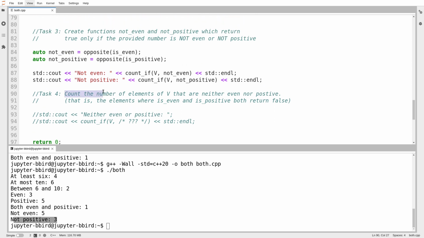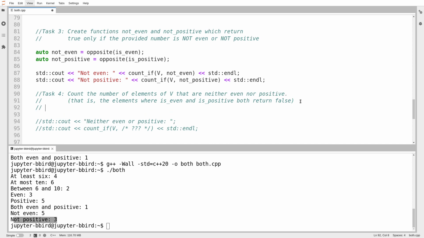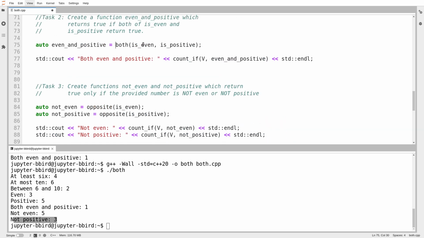Now I want to count the number of elements of V that are neither even nor positive. That is to say, the number that are both not even and not positive. I'm going to actually fix that typo. I'm going to say this is the number of elements that are both not even and not positive. And there we see that word both and that word not. I've already figured out how to go to the opposite of a condition. I want the opposite of is even if I want not even. And I've also seen how to combine conditions using the both function.